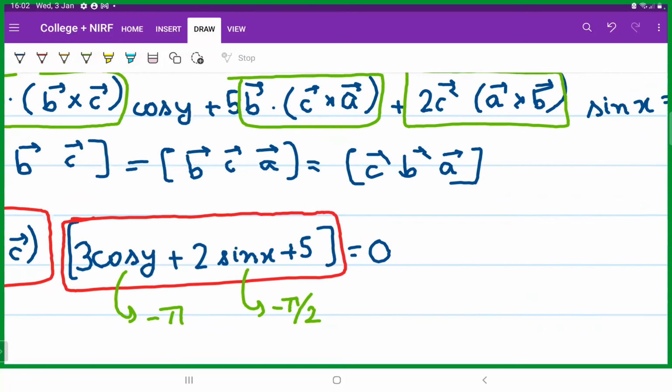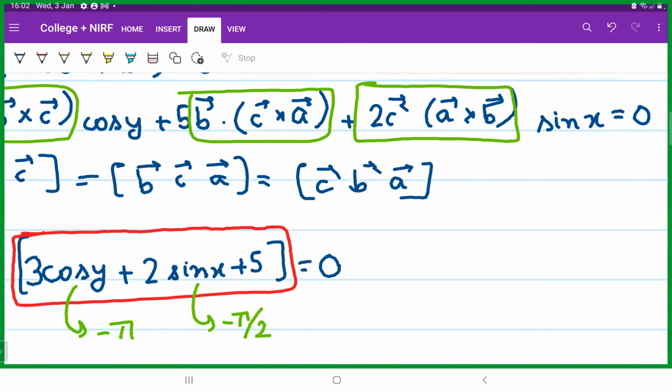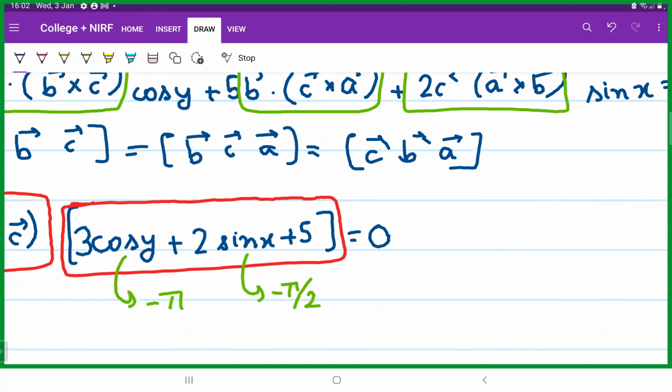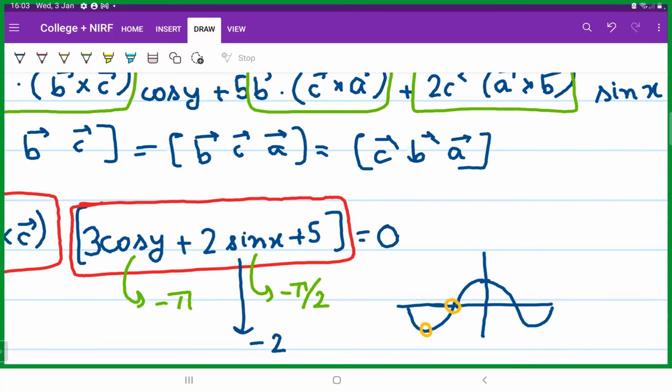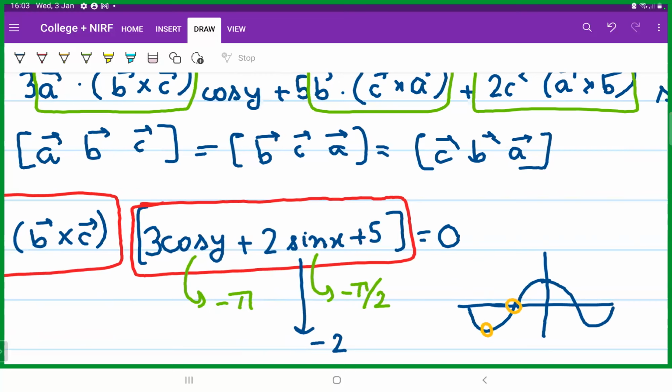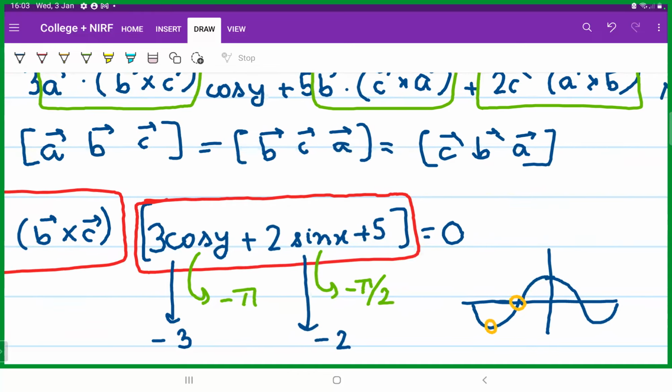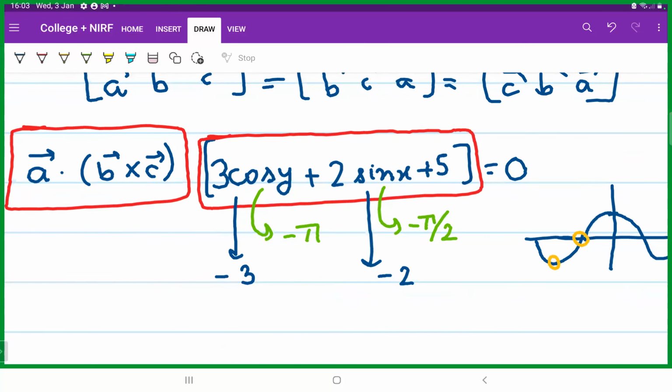Why? Because at minus pi by 2, the value of sin x will be minus 1, right? So this value right here will become minus 2, and cos minus pi, if you look at the graph, this is minus pi by 2, and this point is minus pi, right? So cos minus pi is also minus 1. So this entire thing will have the value minus 3. So the value of x and y are minus pi by 2 and minus pi.